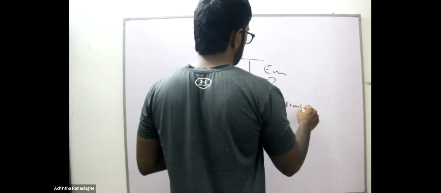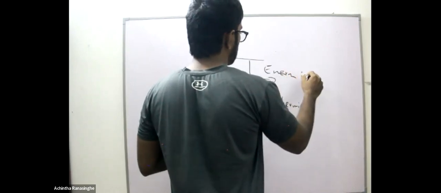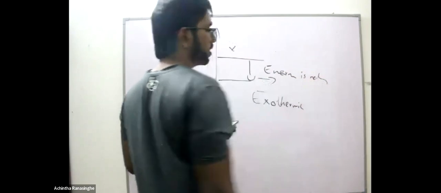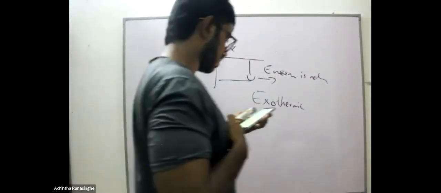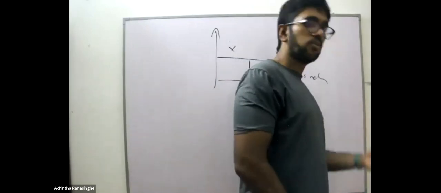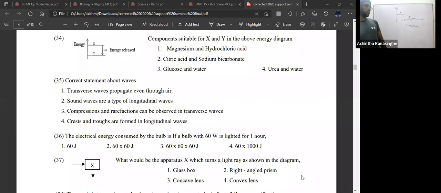What is the reaction? Exothermic. Energy is released, so it is an exothermic reaction. So choose the exothermic reaction out of the given. Urea and water and glucose and water both are endothermic reactions, because when the reaction is happening, the external environment cools. That means the heat has been absorbed from the external environment.